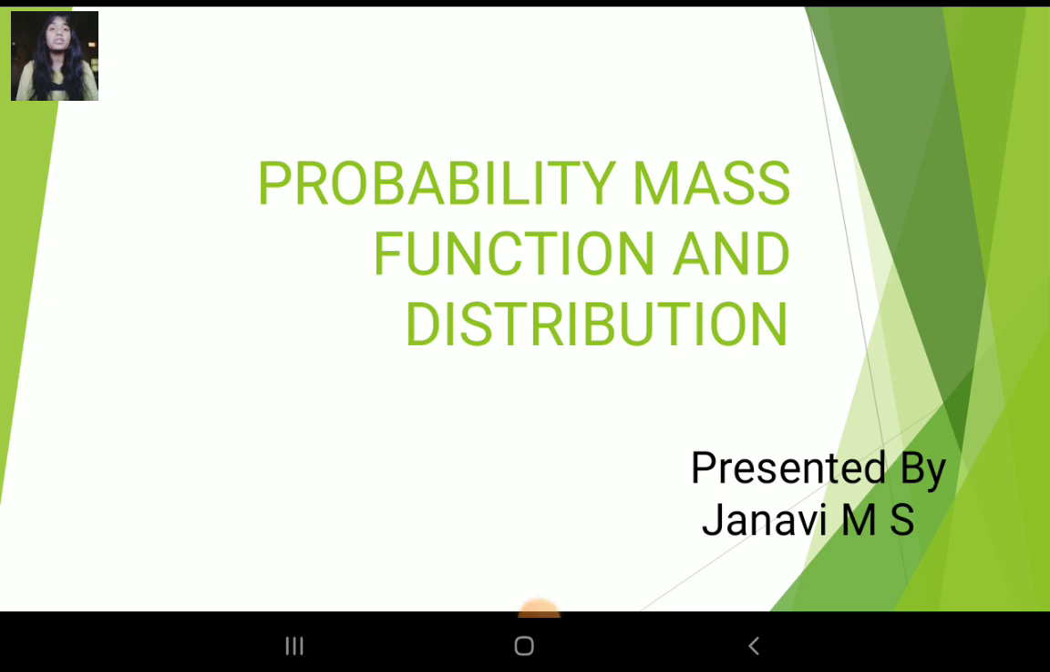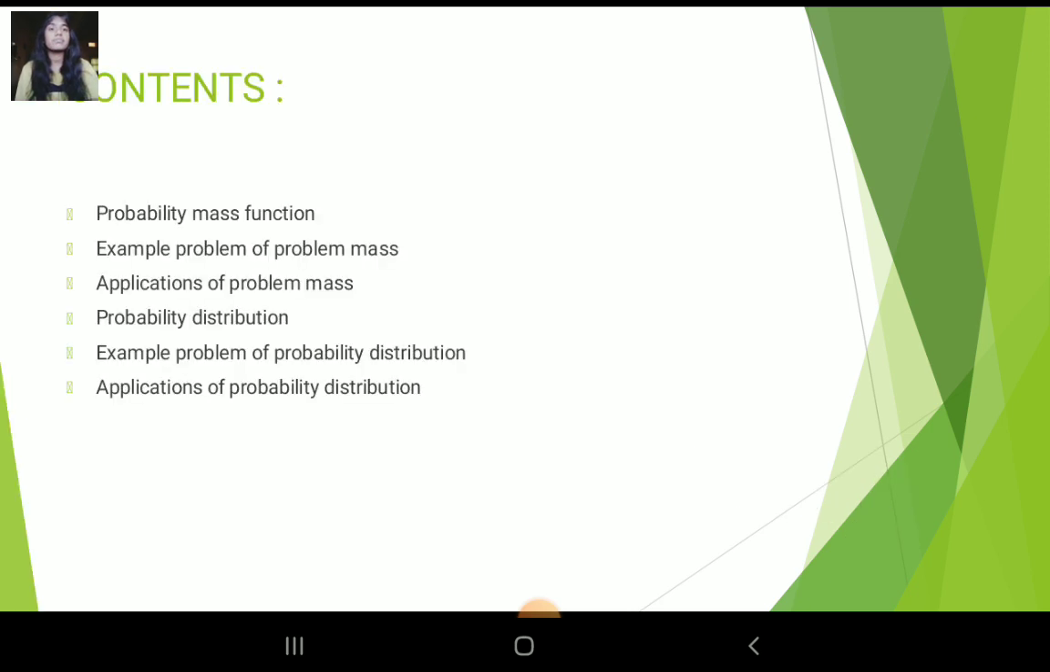Today we are going to discuss the topic: probability mass function and distribution. Let us see what contents we have to study in this session: probability mass function, example problem of probability mass function, applications of probability mass function, probability distribution, example problem of probability distribution and applications of probability distribution.